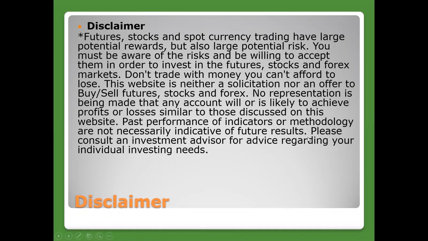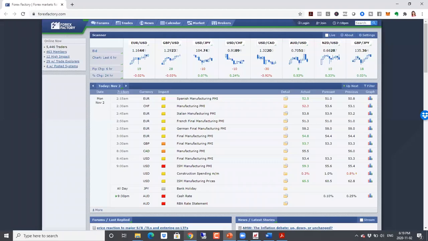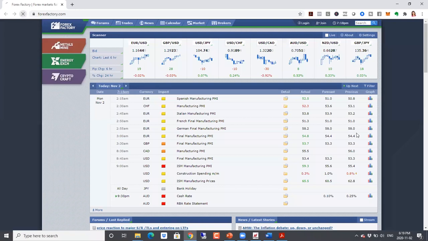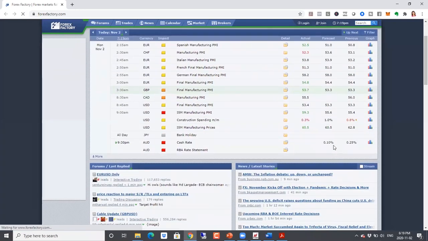As usual, we'll start off by taking a look at our calendar here. In terms of the news that's coming up, we have the Australian dollar. For Australia, we have the RBA statement as well as the interest rate. We are expecting an interest rate cut. So if the Reserve Bank of Australia does drop the interest rate, that will be negative for the Australian dollar. But the more important thing will be their commentary.